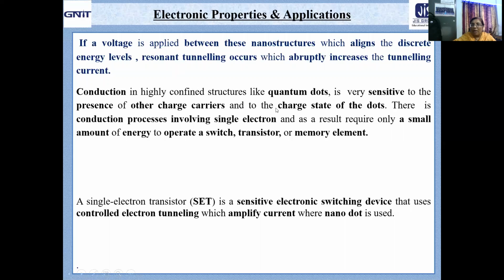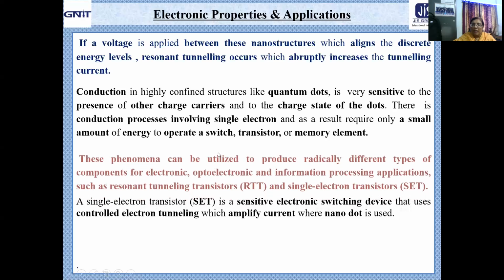So the presence of other charge carriers and the charge state of the dot plays a huge role. And it is found that conduction is possible involving a single electron. Naturally, a very small amount of energy is required to operate a switch, transistor, or memory element.